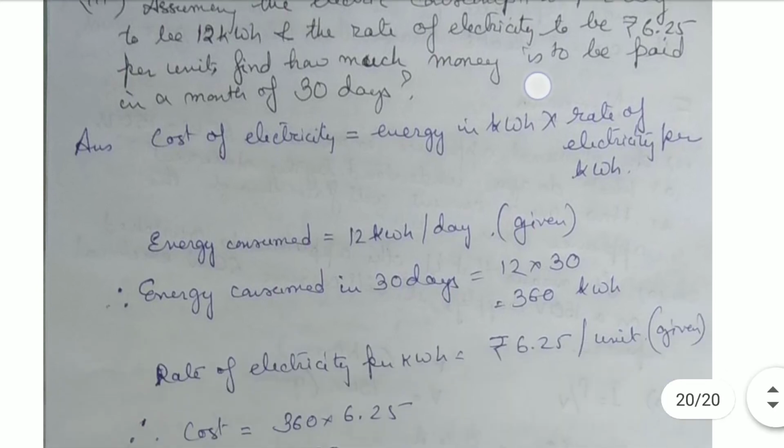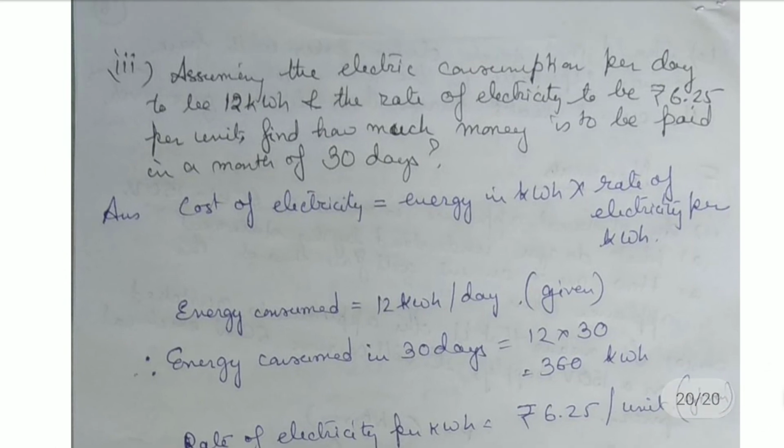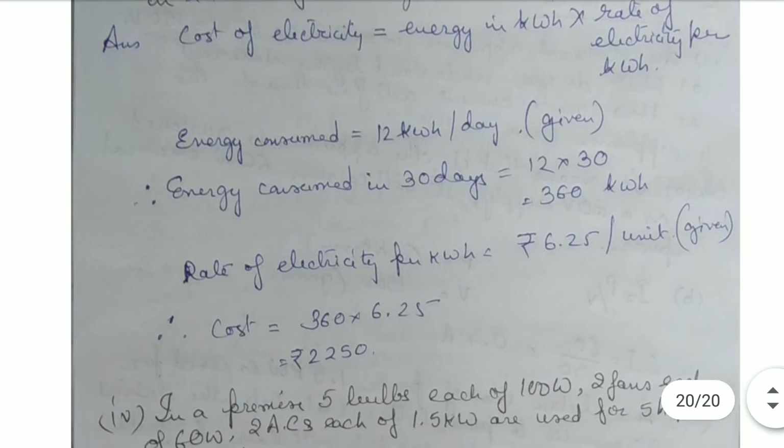Energy consumed in 30 days will be 12 into 30, that is 360 kilowatt hour. Therefore cost will be 360 into 6.25, that gives 2250 rupees.